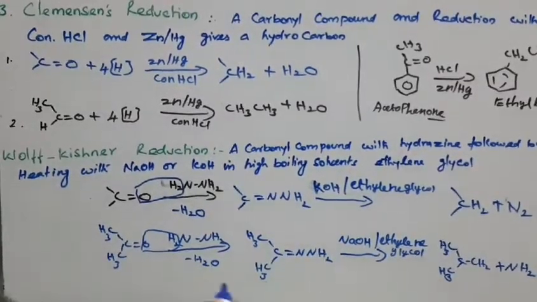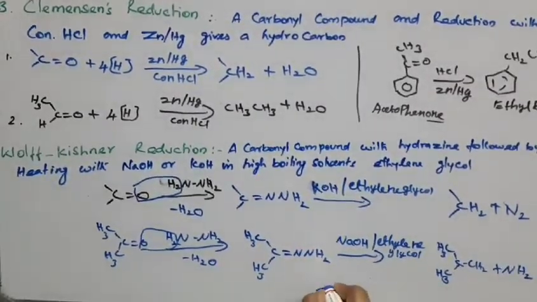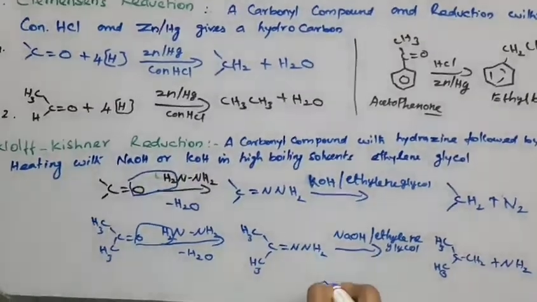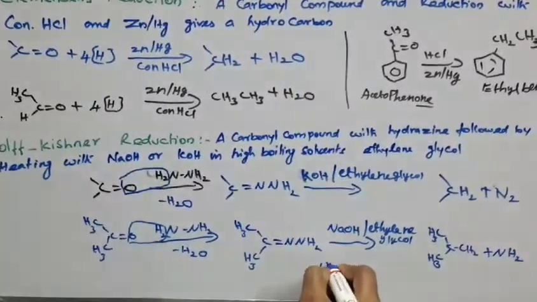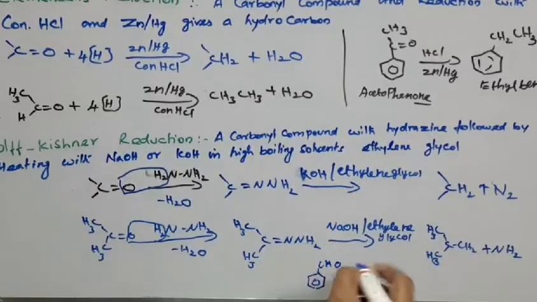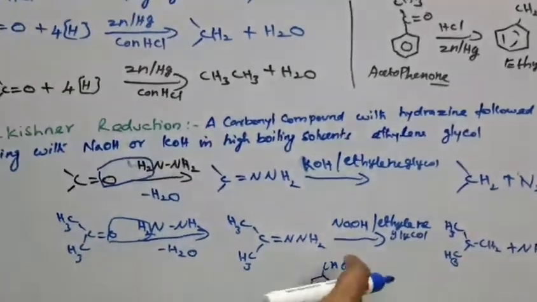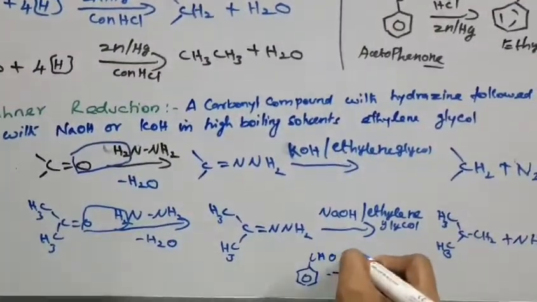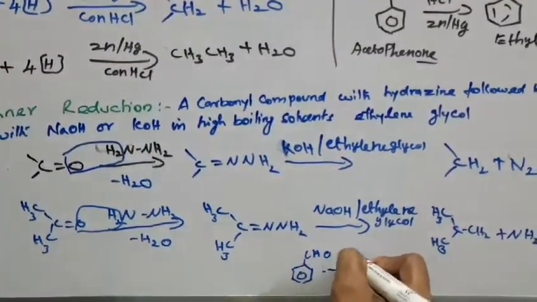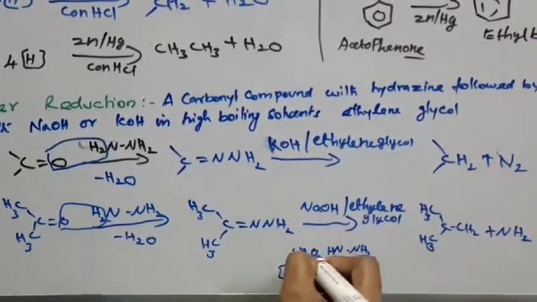Next, for aromatic compounds, suppose we take benzaldehyde. The same thing, with hydrazine NH2NH2.